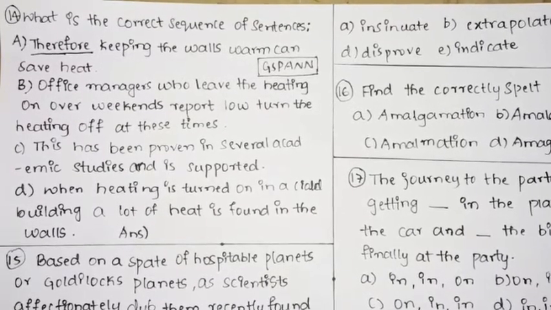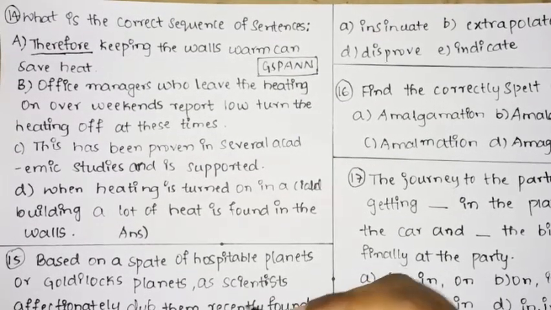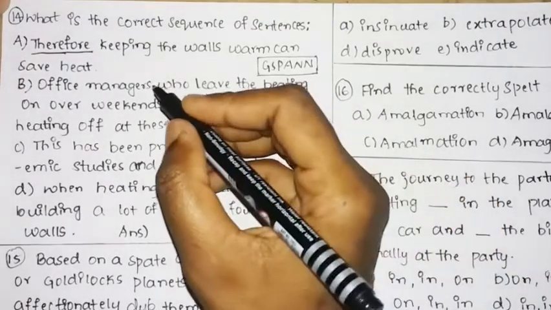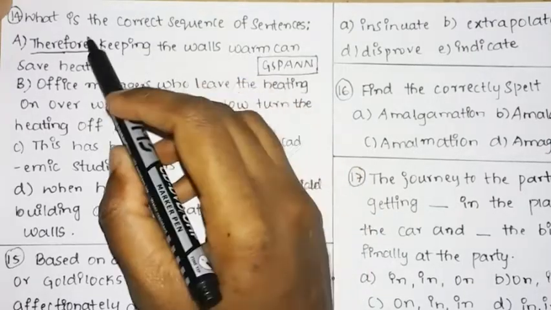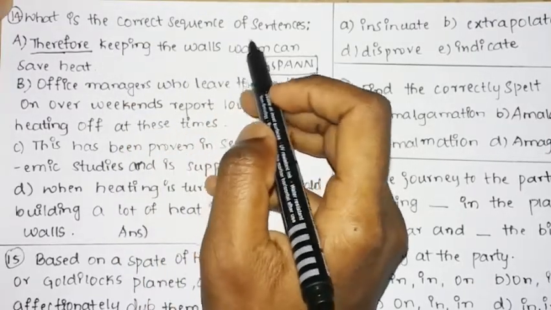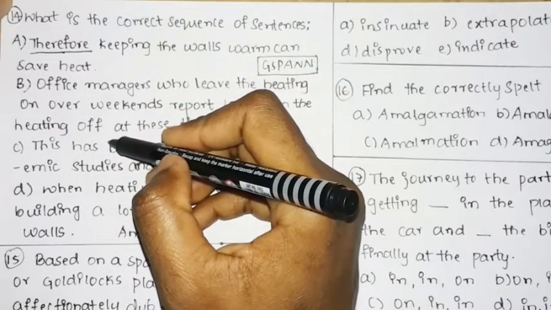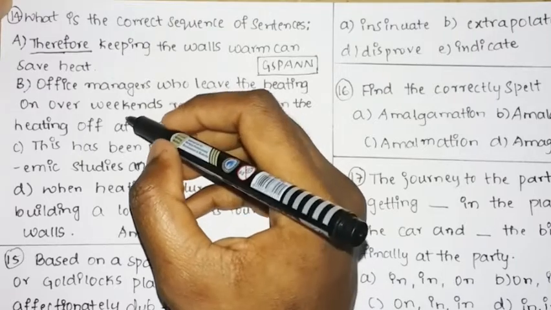So in this video we shall discuss the remaining questions of the verbal part, that is the English communication test that was asked in GSPAN. In the previous video we discussed the questions from 8 to 13, and in this video we shall discuss question number 14. Question number 14 is: what is the correct sequence of sentences? There will be 4 options and you need to rearrange the sentences to make a complete sense, or you can say to make a complete form of sentence.